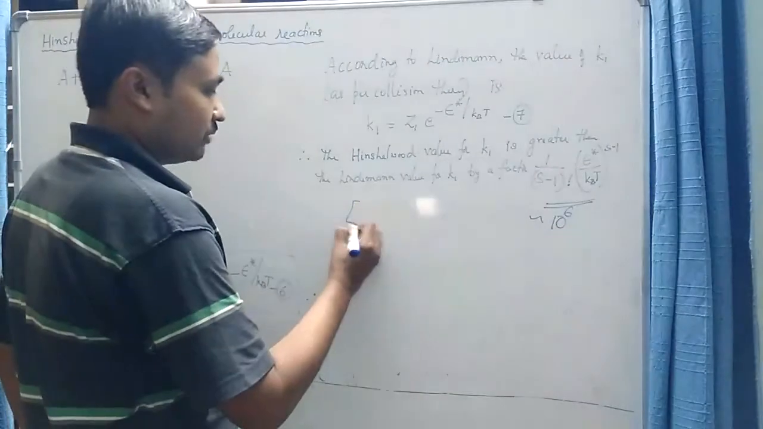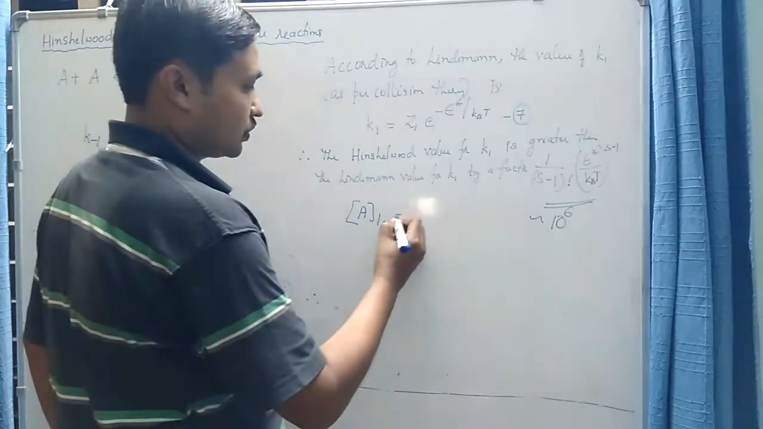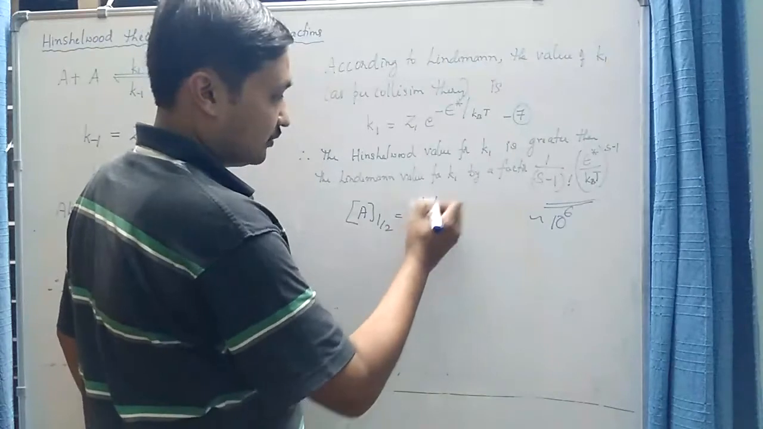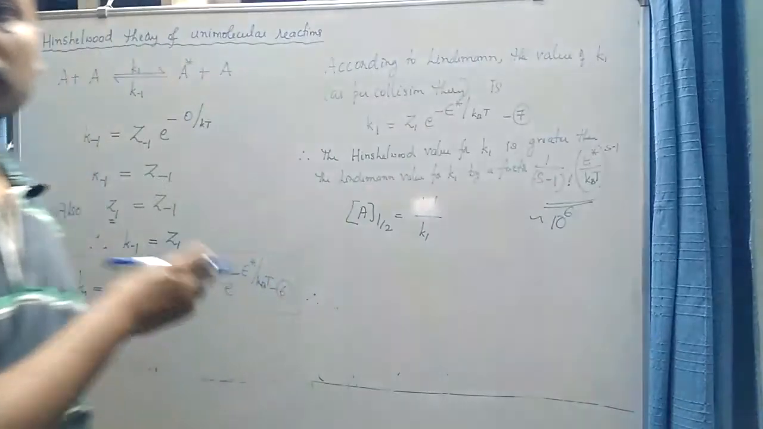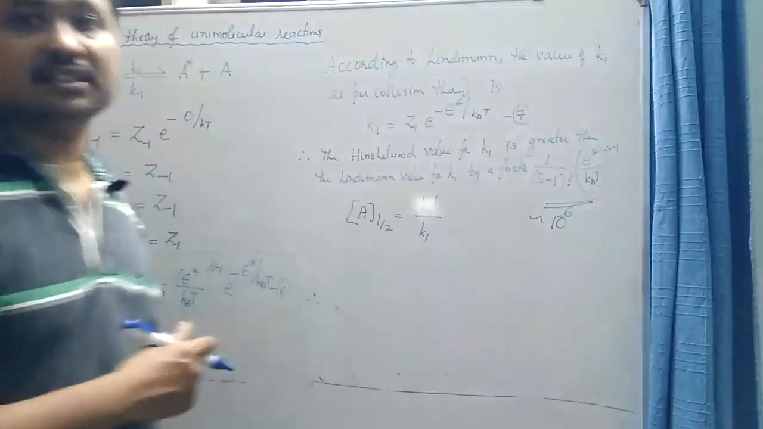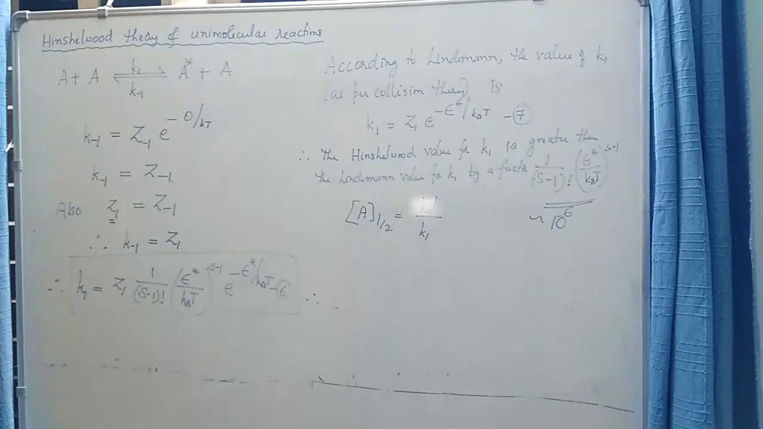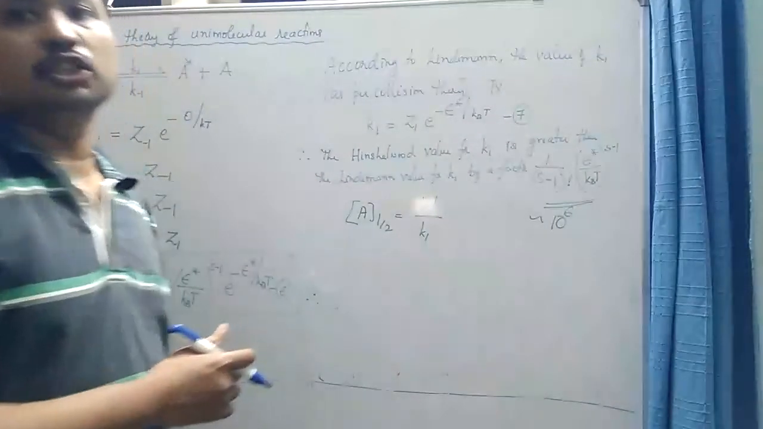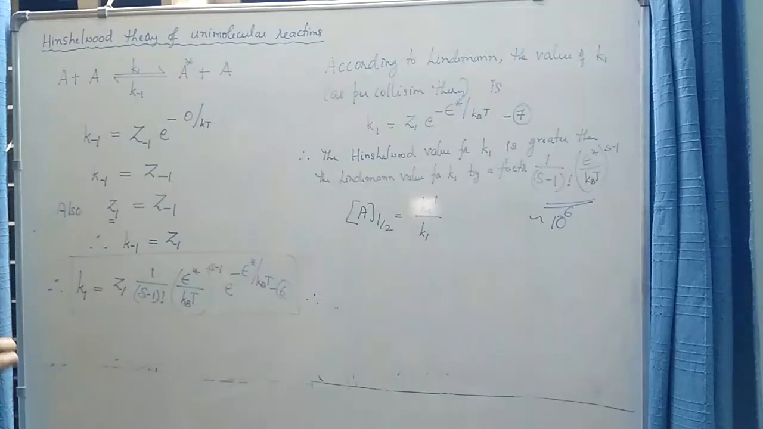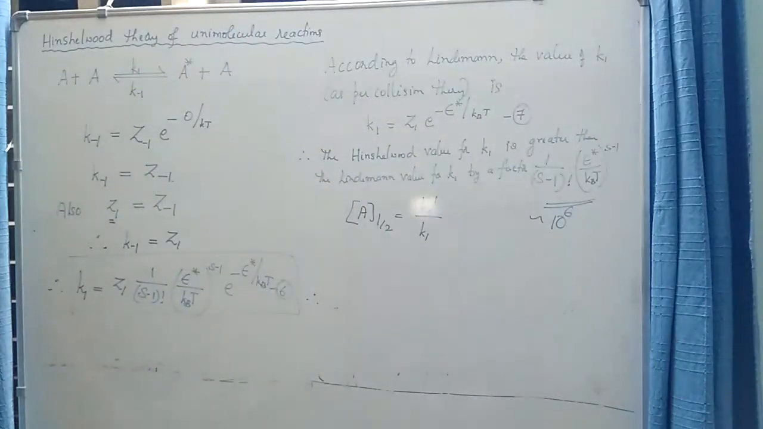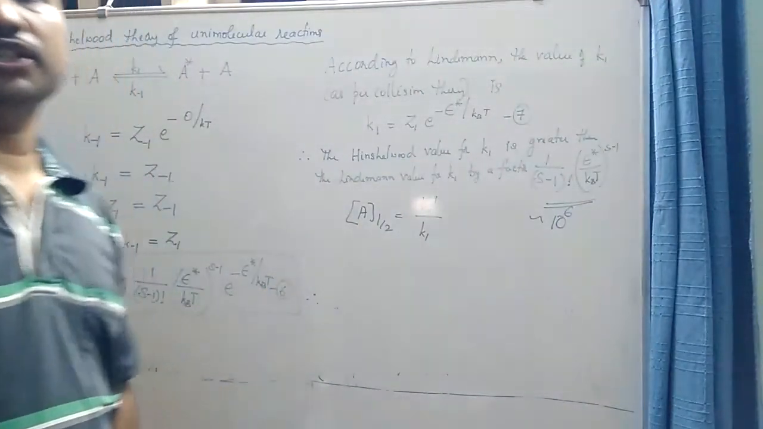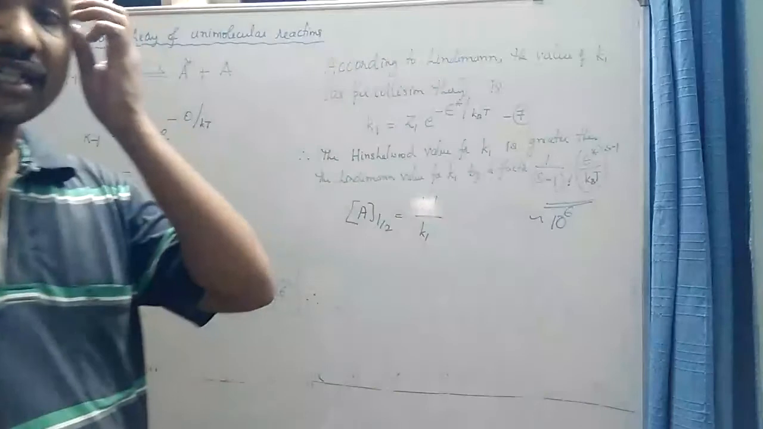So if I again go back to this expression, a half is equal to k infinity divided by k1. So the value of a half predicted by the Hinshelwood theory now is 10 to the power 6 times lesser than the value of a half predicted by Lindemann. So Hinshelwood theory or mechanism is successful in predicting a much lower value of a half compared to Lindemann's theory. So the limitation of Lindemann's theory is overcome by Hinshelwood theory, where it predicts a much higher value of k1.